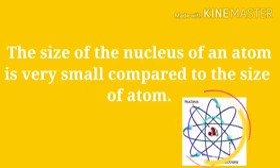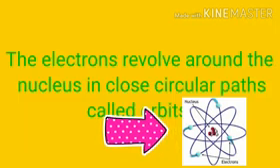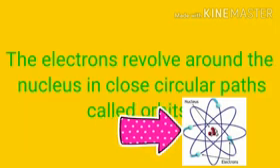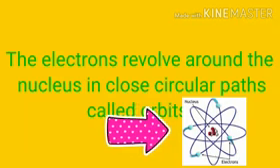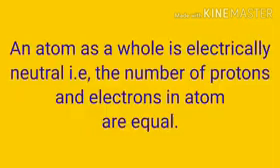The size of the nucleus is very small compared to the size of an atom. The electrons revolve around the nucleus in closed circular paths called orbits. An atom as a whole is electrically neutral. That means the number of protons and electrons in an atom are equal.